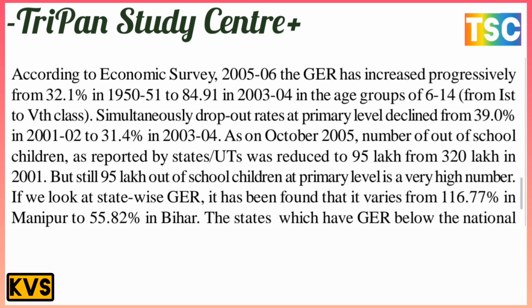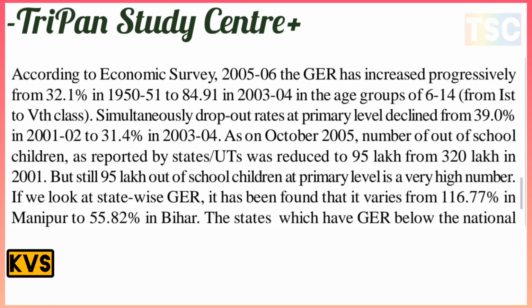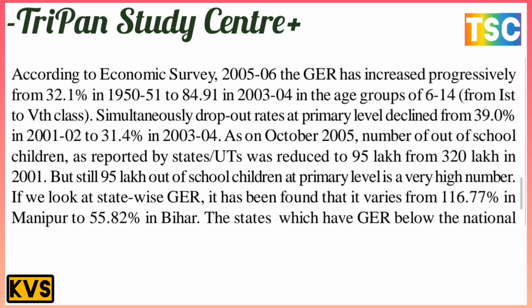As of October 2005, the number of out-of-school children as reported by states and UTs was reduced to 95 lakh from 320 lakh in 2001. But 95 lakh out-of-school children at the primary level is still a very high number.